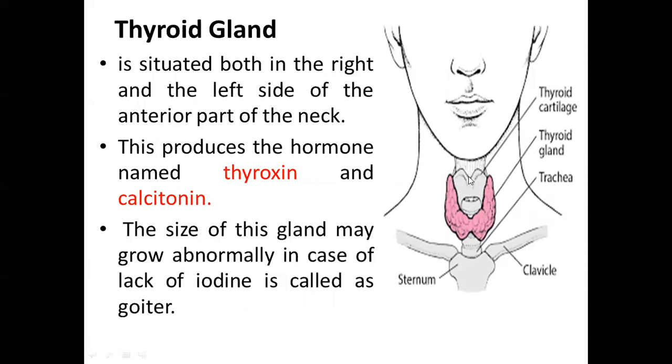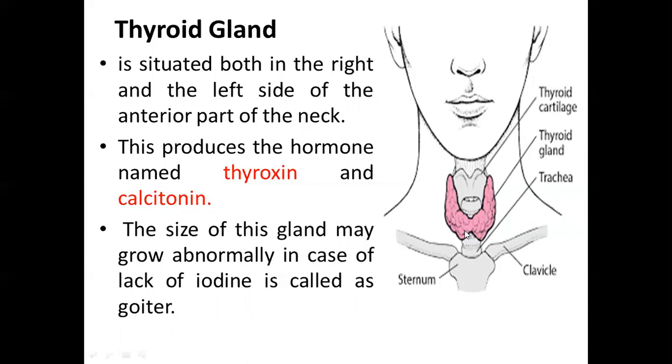So between the thyroid cartilage and above the trachea, which is also called the windpipe, is where the thyroid gland is located. The thyroid gland is butterfly shaped. It is a butterfly shaped organ which lies in front of the neck, below the Adam's apple.